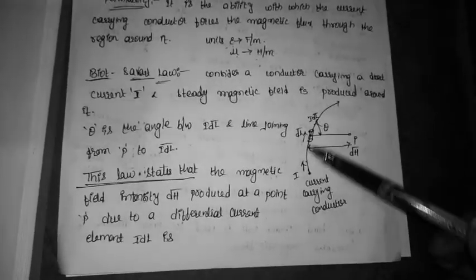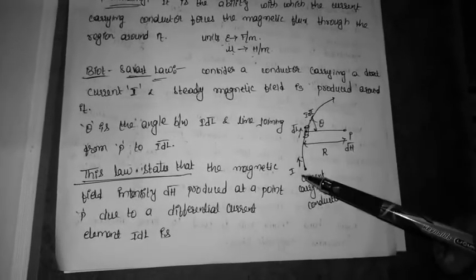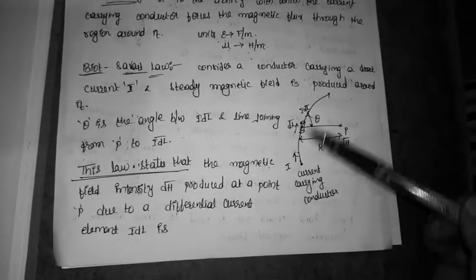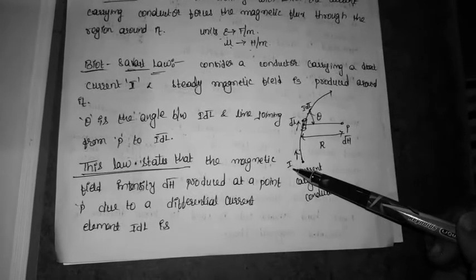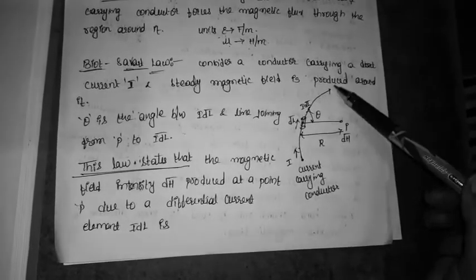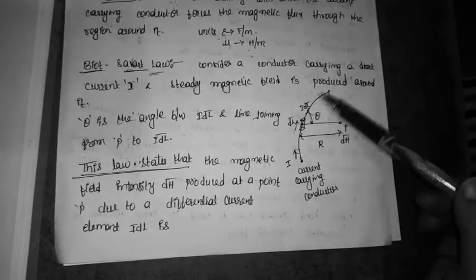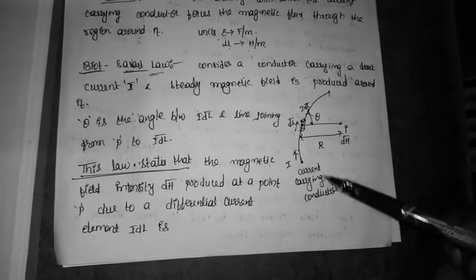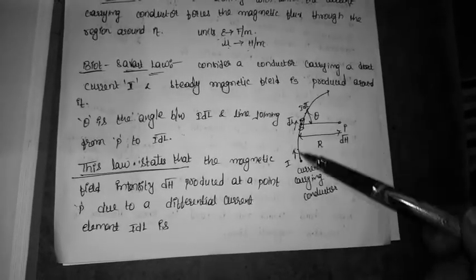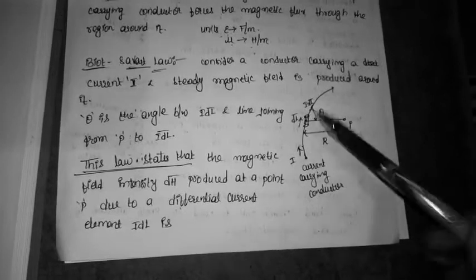Okay, so consider a current carrying conductor, and the current carried by the conductor, I am assuming, is I. If the current is direct current, not alternating current, then a steady magnetic field is produced around this conductor.